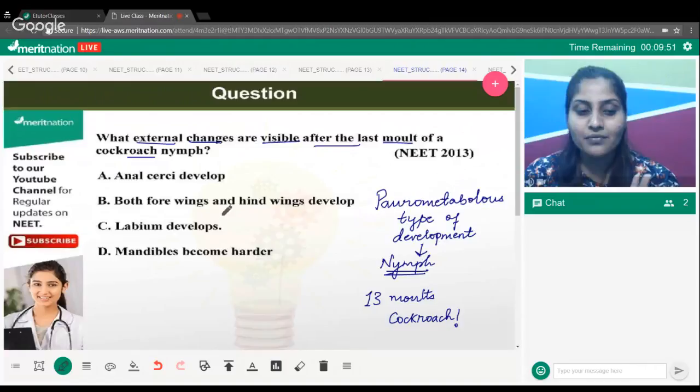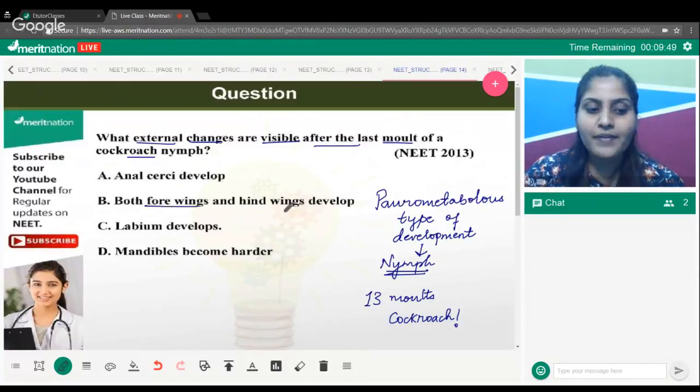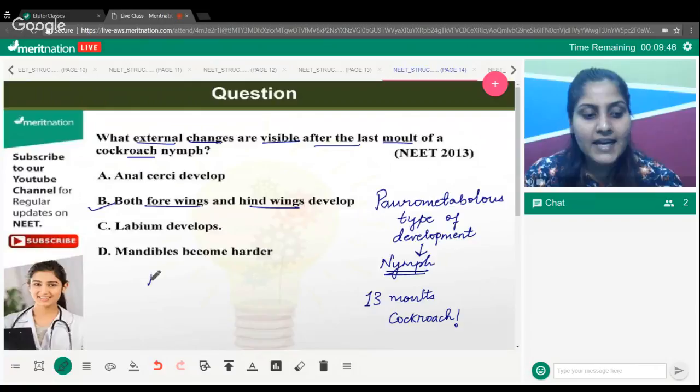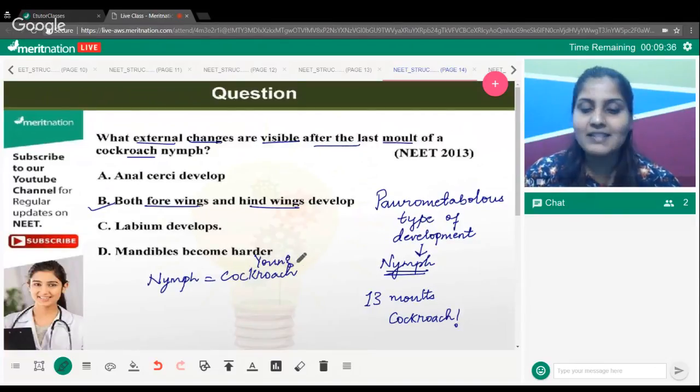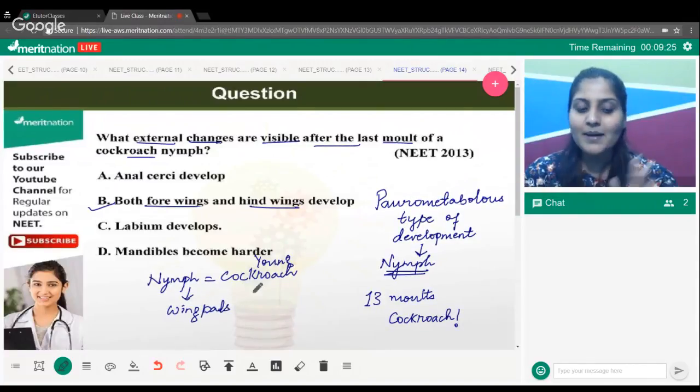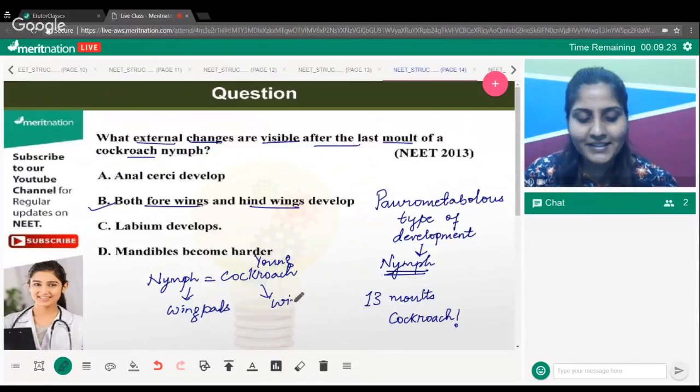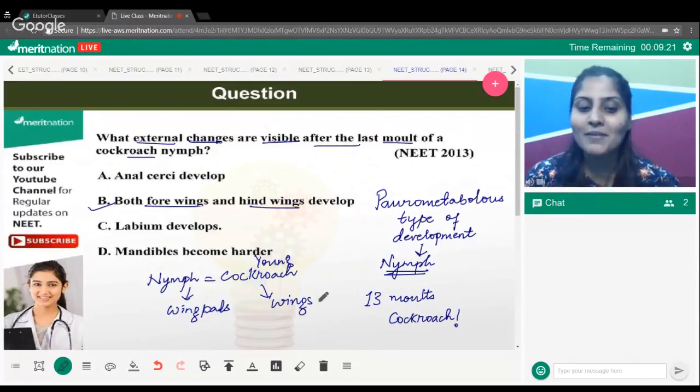The only difference that you will find is that both forewings and hindwings will come out. Otherwise, the nymph looks exactly like the adult cockroach. The only difference is that the nymph doesn't have proper wings, hindwings and forewings. What it has is wing pads. Once it becomes a cockroach, it will have the wings. This is the only thing that is going to develop in the last molt. So this is the correct statement, which is option B.